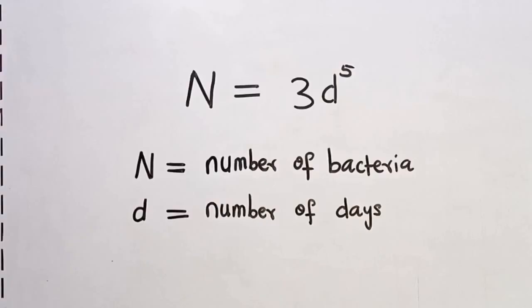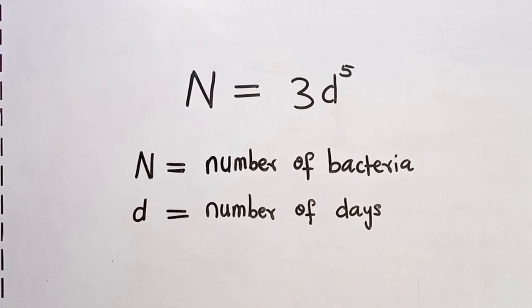This expression, please see it on the screen. N is equal to 3d raised to the power 5. That is what was discovered as expression that could be used to track the growth of the bacteria in this sick man's body. In that expression, N stands for something and D stands for something. D stands for number of days, while N stands for number of bacteria that have grown within these days.